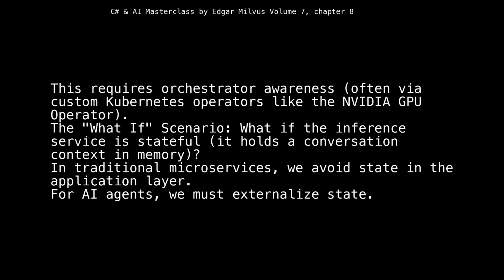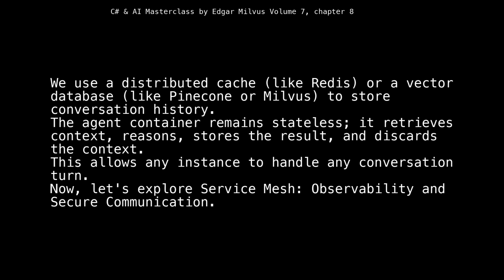The what-if scenario: what if the inference service is stateful, and it holds a conversation context in memory? In traditional microservices, we avoid state in the application layer. For AI agents, we must externalize state. We use a distributed cache, like Redis, or a vector database, like Pinecone or Milvus, to store conversation history. The agent container remains stateless: it retrieves context, reasons, stores the result, and discards the context. This allows any instance to handle any conversation turn.